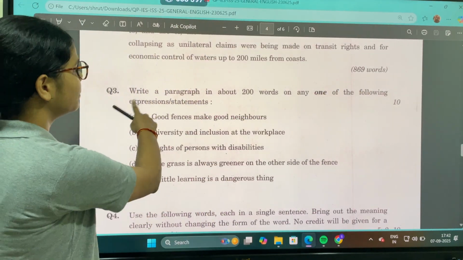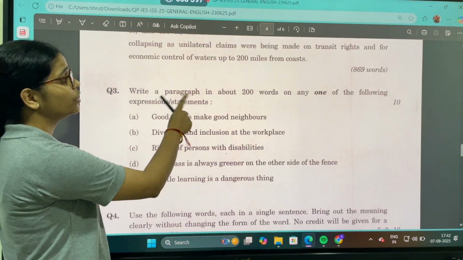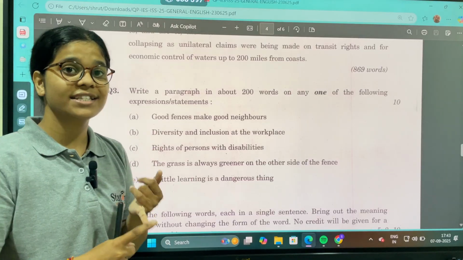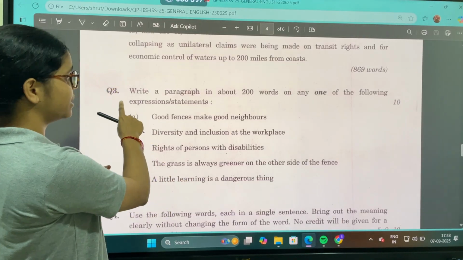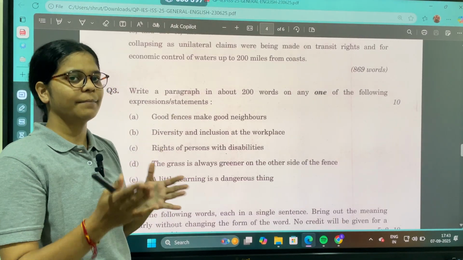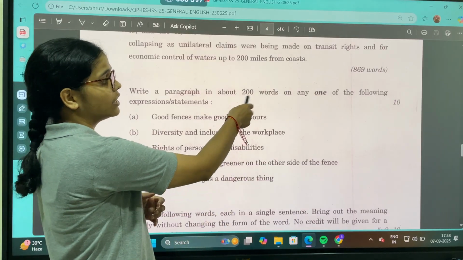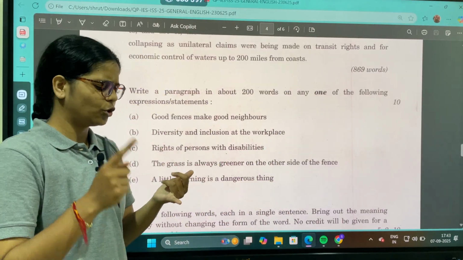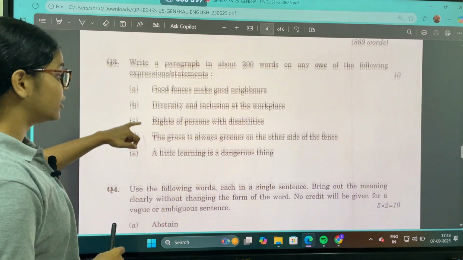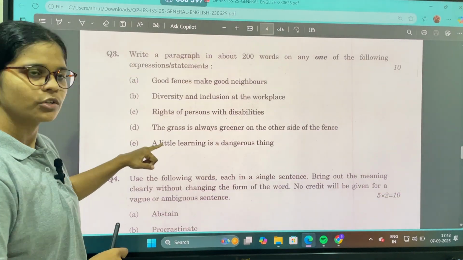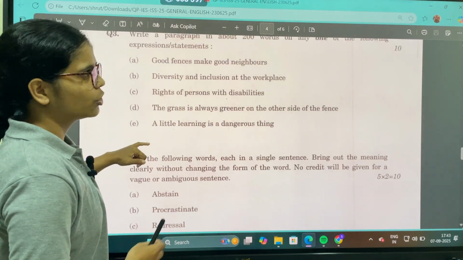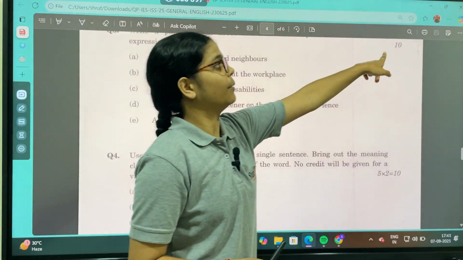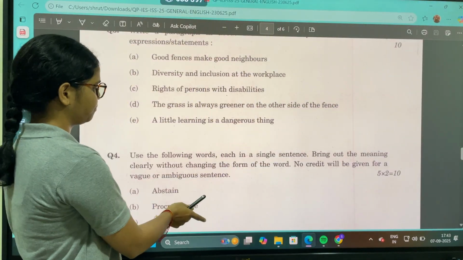So now coming on to the question number 3, that is you need to write a paragraph. Question number 1 says an essay, but question number 3 says a paragraph. So that makes a big difference. It requires 200 words on again any one of the following. किसी भी एक पर लिखना है, 200 शब्द का लिखना है. And what are the topics? These are the topics. Alright. Okay. We are not going into much detail. And yeah, the marks mentioned over here are 10.